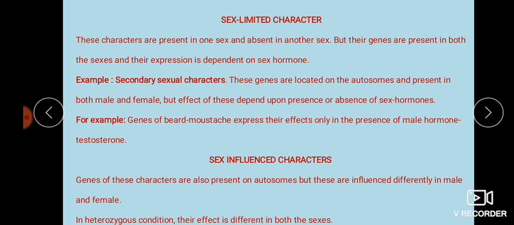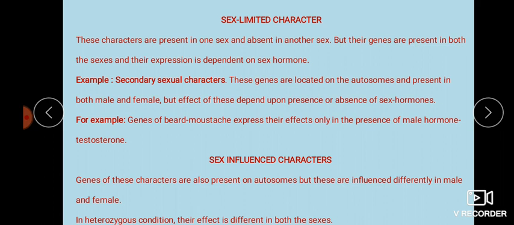So actually the secondary sexual character, that is the maleness, all the maleness characters are present in our body also. That is, if I am a female, the genes which are responsible for the production of maleness are present in a female body, but they are not expressing. Why? Because if the genes want to express, particular hormones are required, but our female body will produce only hormones which are responsible for the expression of female sexual characters, not the male sexual characters. Okay, that is the difference.